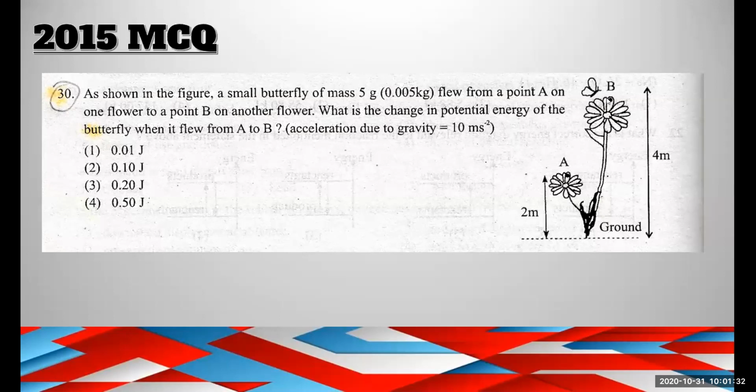At point B, the potential energy is 0.2. So the change in the potential energy is 0.1. So the second one is the answer, right? You have to find the potential energy at point A and at point B, and subtract them to find the answer. So the second answer will come.